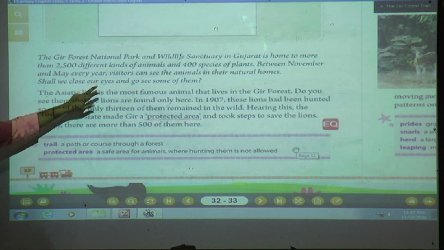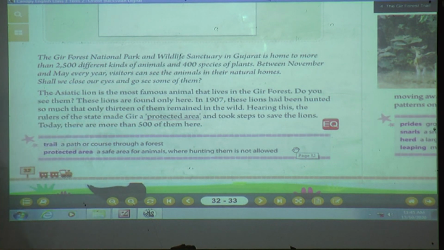So who are the visitors? We all are the visitors to see the animals. So the visitors can see these animals where? In the forest, like Gir forest or wildlife sanctuaries. In that we can see these different kinds of animals. How many do we have? 2,500 different kinds of animals are there.